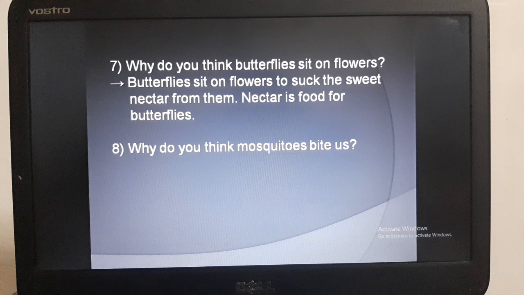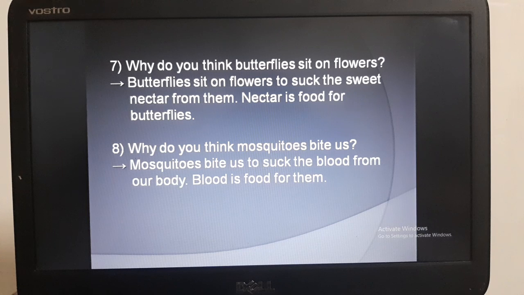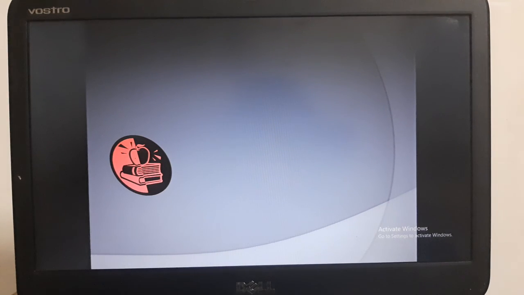Yes, question number 8. Why do you think mosquitoes bite us? Yes, friends, tell me. What is the reason? Yes, mosquitoes bite us to suck the blood from our body, and blood is food for them. Okay, students, here we completed our question answer on block number 5.